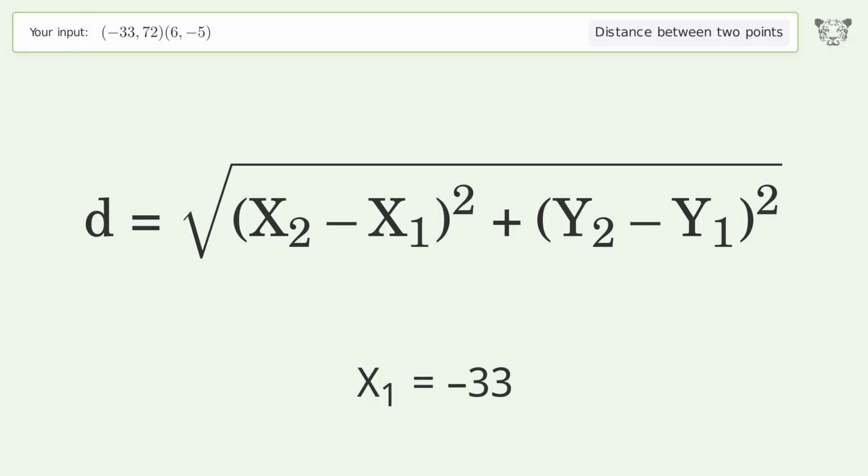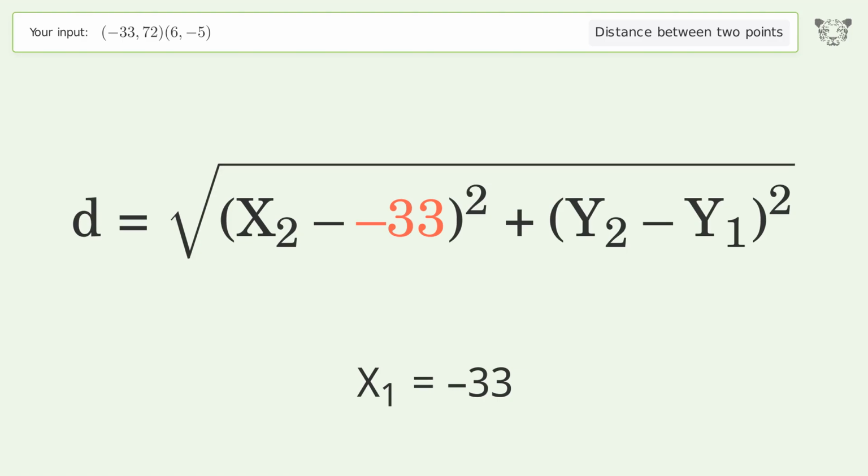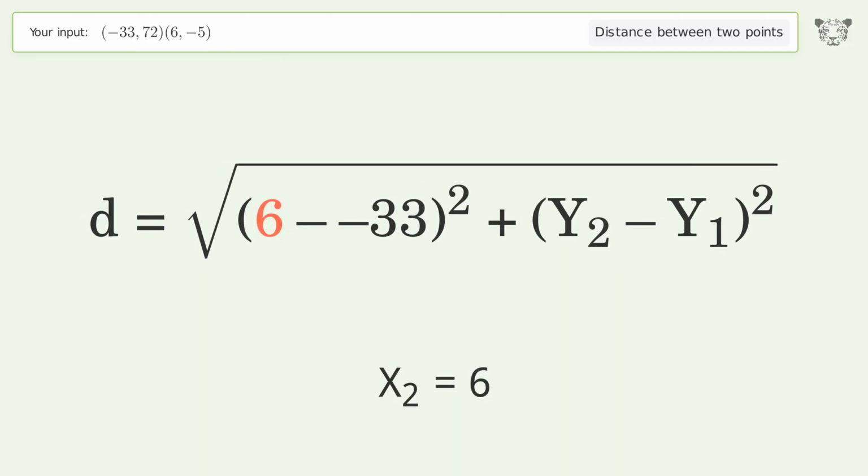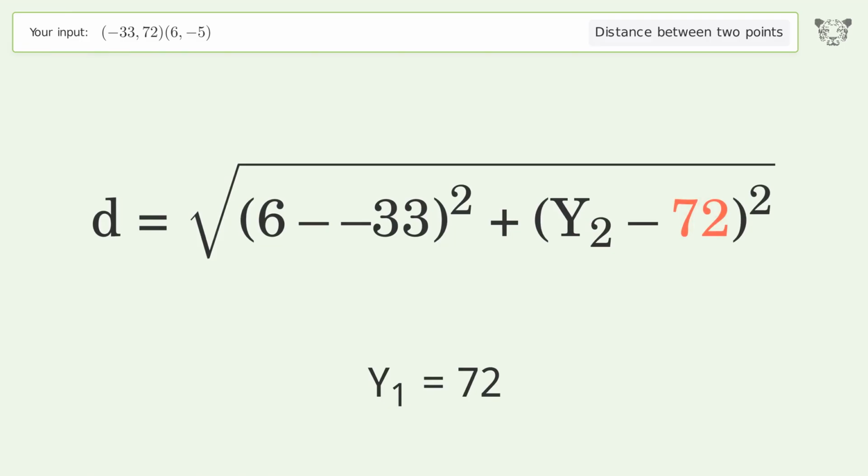x1 equals -33. x2 equals 6. y1 equals 72. y2 equals -5.